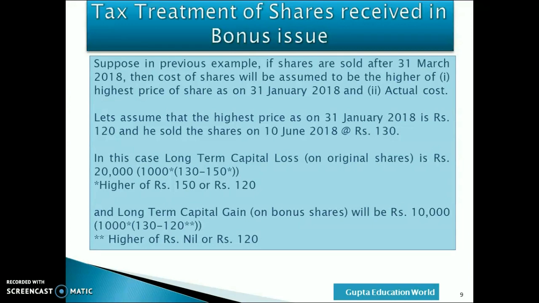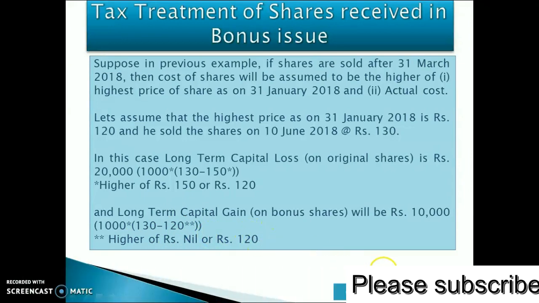In this case, long-term capital loss on original shares is Rs 20,000, that is 1000 into 130 minus 150, and 150 is calculated by taking the higher of Rs 150 or Rs 120, and long-term capital gain on bonus shares will be Rs 10,000, that is 1000 into 130 minus 120, that is higher of Rs 0 and Rs 120.